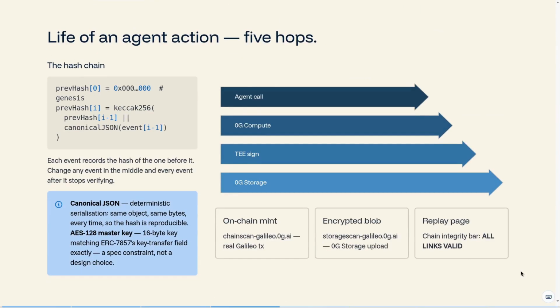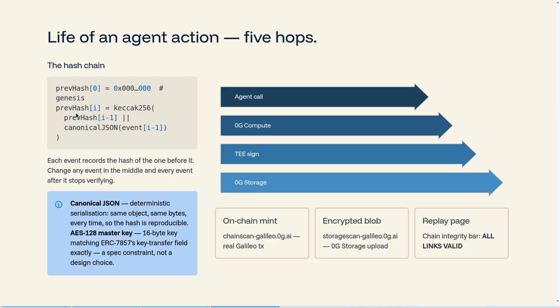5 hops, concurrently. The agent calls Aether.chat. The SDK fans the request out to Zero Gravity compute. The compute runs the inference inside a TEE, a trusted execution environment, and returns the answer with a cryptographic signature attached. We capture the signature and build an inference event containing the model name, the prompt hash, the output hash, and the attestation. We link it into a chain via the previous event's hash.